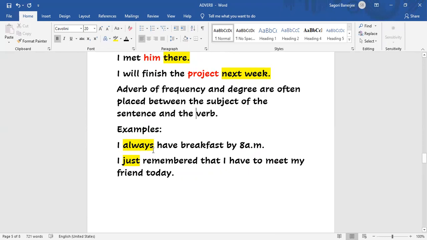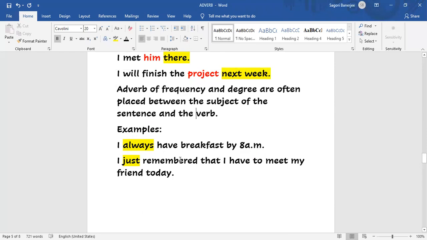Example, you see: I always have breakfast by 8 a.m. So here the subject is I, have is the verb. Always has come in between subject and verb. I always have, it is a frequency. How frequently do I have? I always have. So the adverb of frequency has come in between the subject and the verb. That's what is written here: frequency and degree adverbs are often placed between the subject of the sentence and the verb.